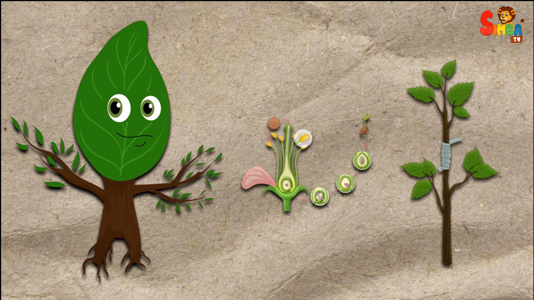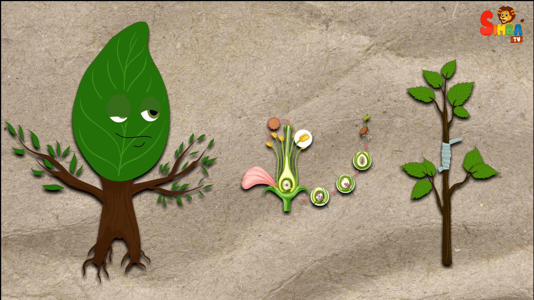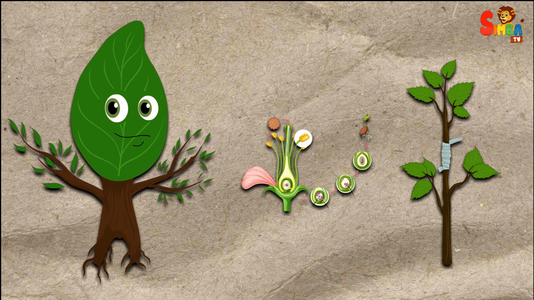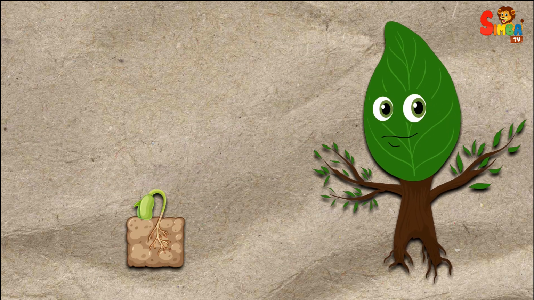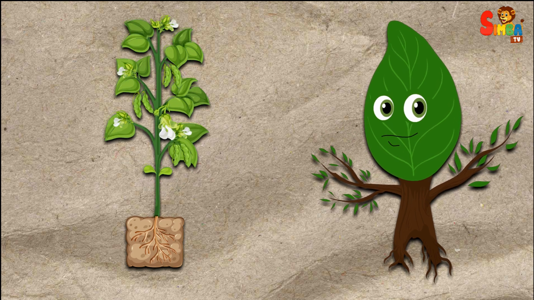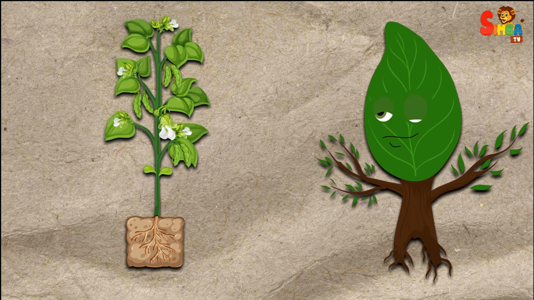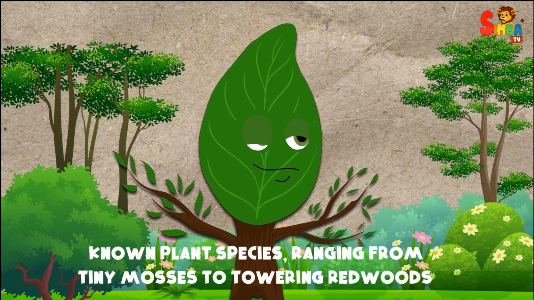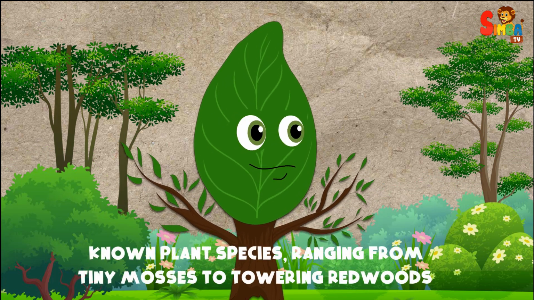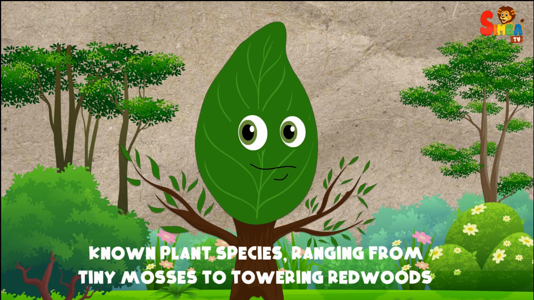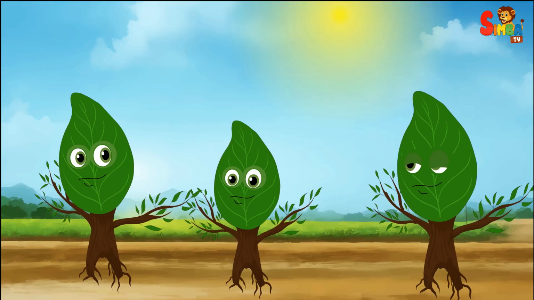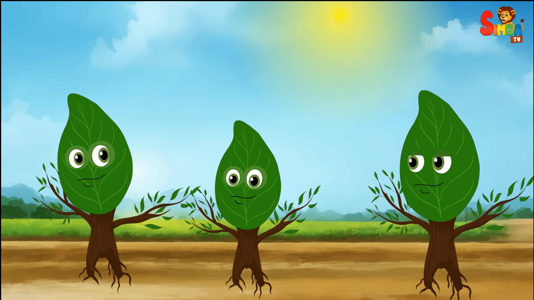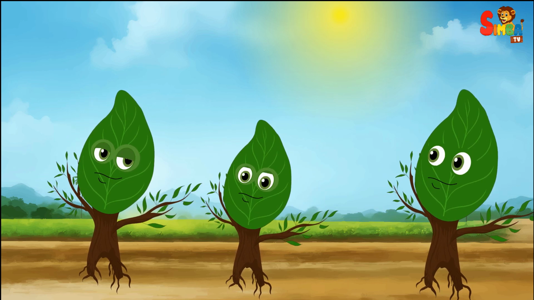Reproduction. Plants can reproduce sexually through seeds and flowers or asexually through methods like cuttings or runners. Growth. They exhibit indeterminate growth, meaning they can continue to grow throughout their life. Diversity. There are over 390,000 known plant species, ranging from tiny mosses to towering redwoods. Overall, plants play a crucial role in ecosystems, supporting life and contributing to the planet's health.